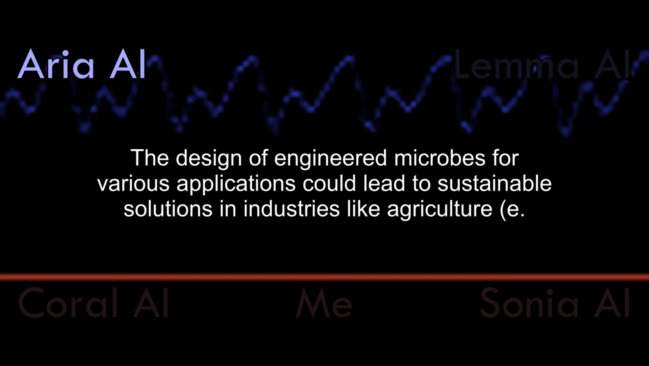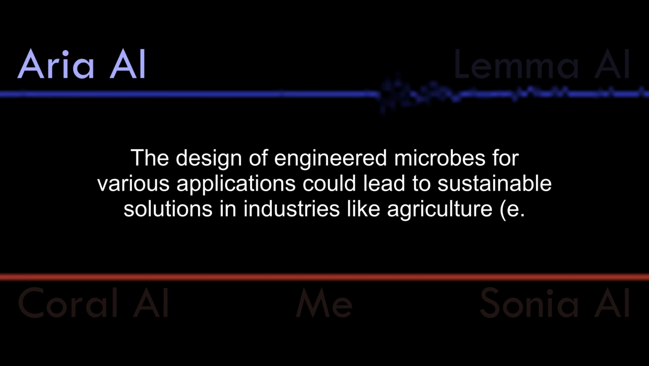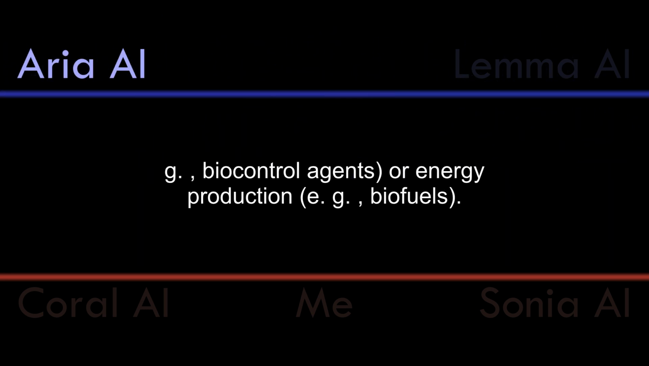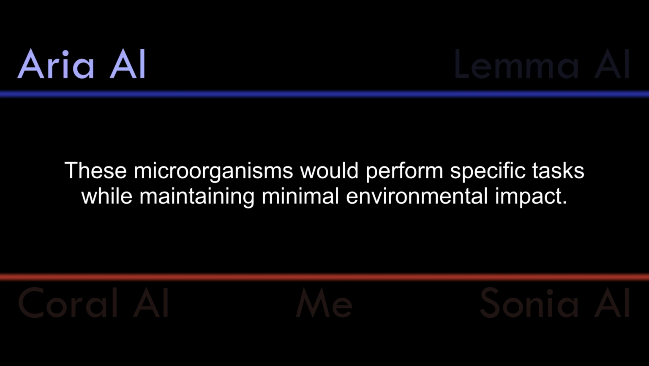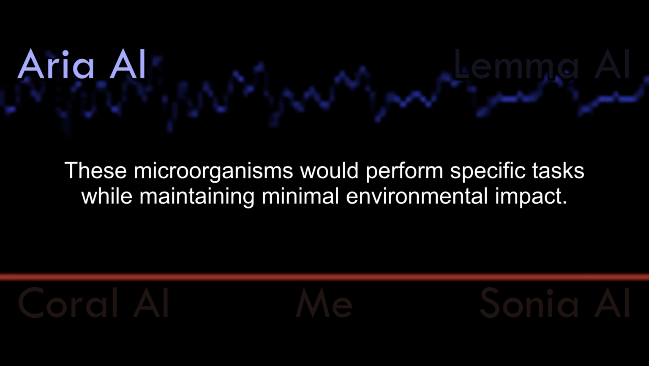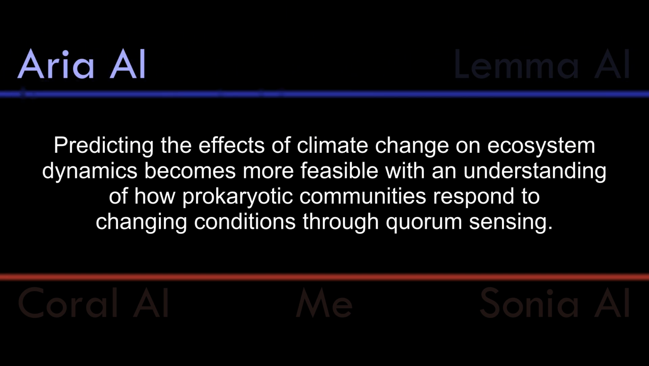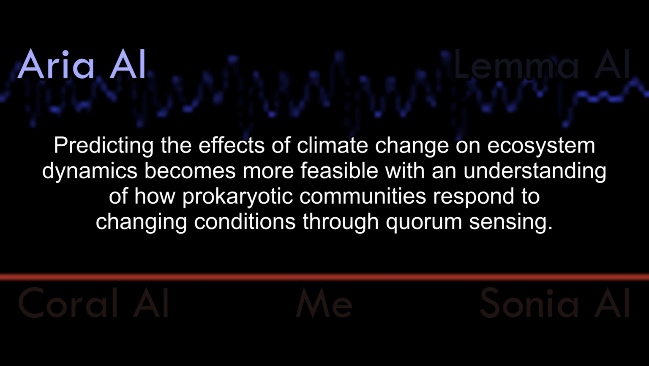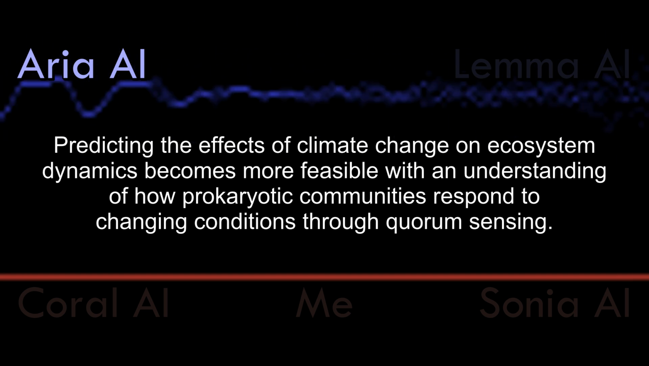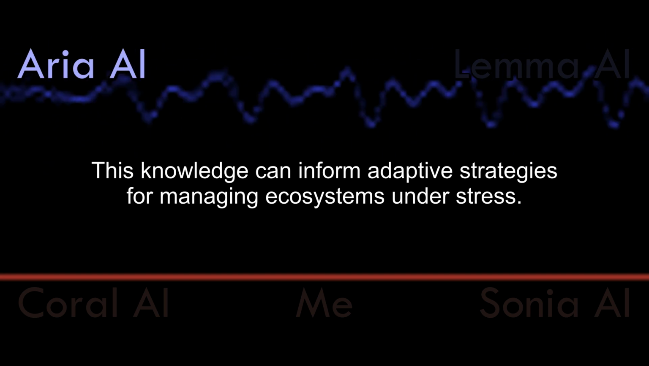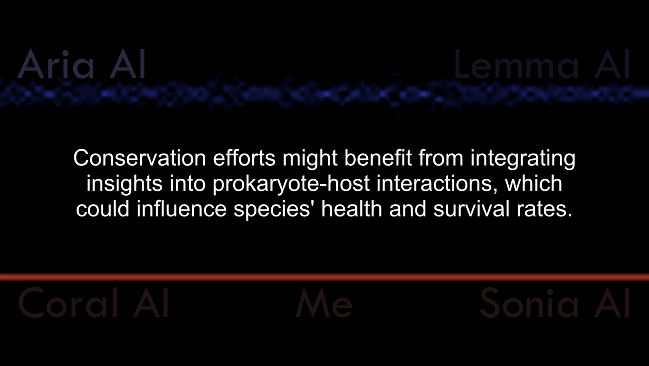The design of engineered microbes for various applications could lead to sustainable solutions in industries like agriculture, e.g., biocontrol agents, or energy production, e.g., biofuels. These microorganisms would perform specific tasks while maintaining minimal environmental impact. Predicting the effects of climate change on ecosystem dynamics becomes more feasible with an understanding of how prokaryotic communities respond to changing conditions through quorum sensing. This knowledge can inform adaptive strategies for managing ecosystems under stress.